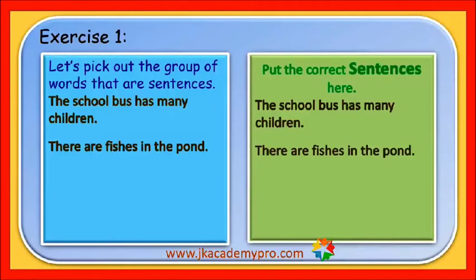Now let's look at some more examples. Book, read, like to semi. These groups of words make no sense. So it is not a sentence and we cannot place it in the column to the right.